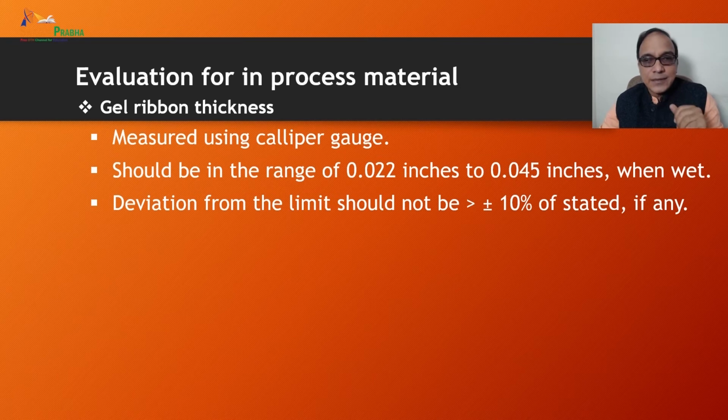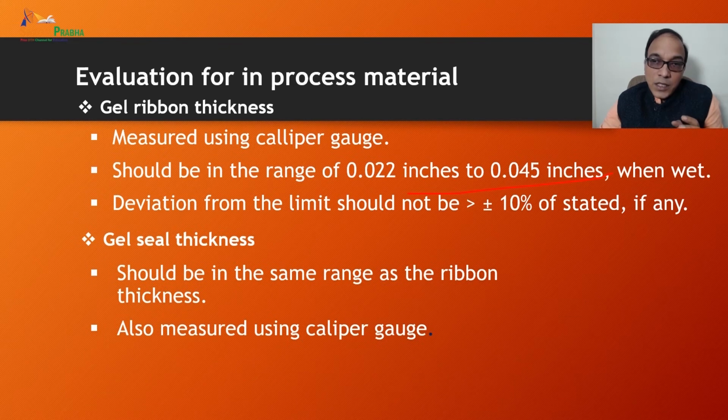The gel ribbon thickness is measured using a caliper gauge. It should be in the range of 0.022 inches to 0.045 inches when wet. Okay, please do remember these limits, and deviation from these limits should not be more than plus or minus 10% of the stated value, if any. Gel seal thickness should be in the same range as the ribbon thickness and is also measured using the caliper gauge.